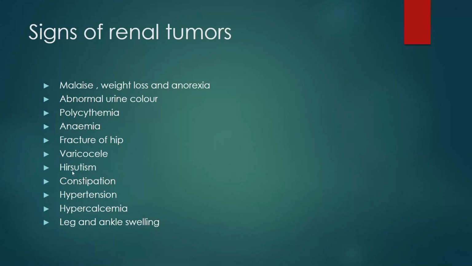Hirsutism means there will be an abnormal growth of hair on a woman's face or body. If we observe the woman's body, there will be abnormal excessive hair growth. Next, constipation, hypertension, hypercalcemia: there will be an increase in the calcium levels above the normal level. Final one, leg and ankle swelling. These are all the clinical manifestations we can observe in case of renal tumors.